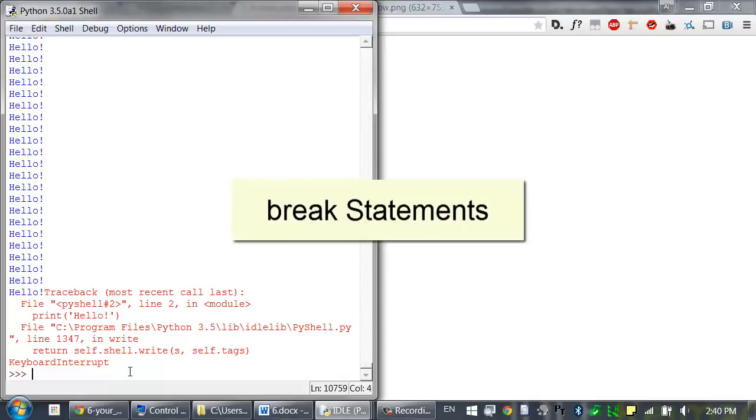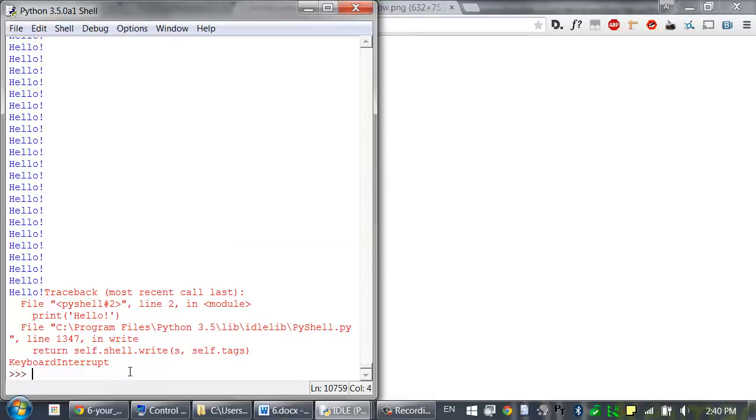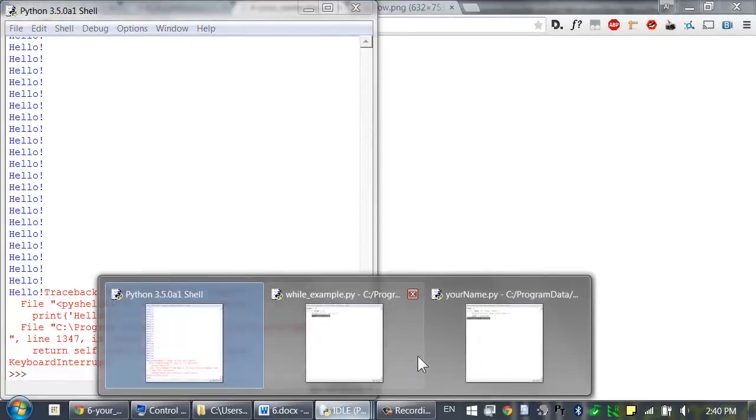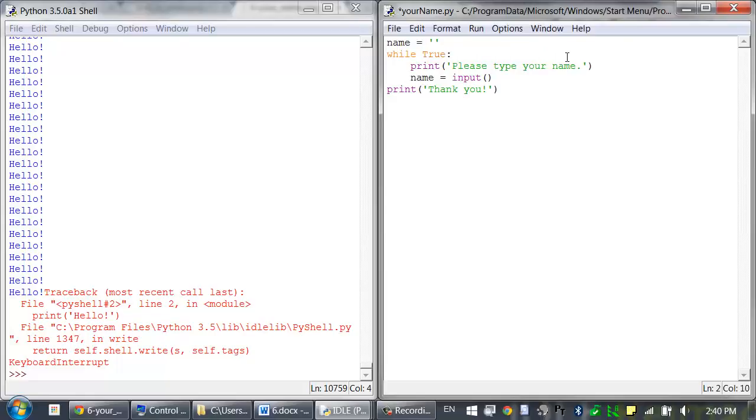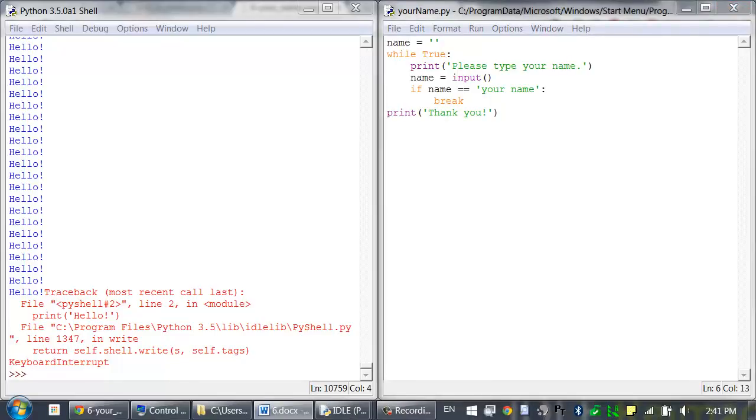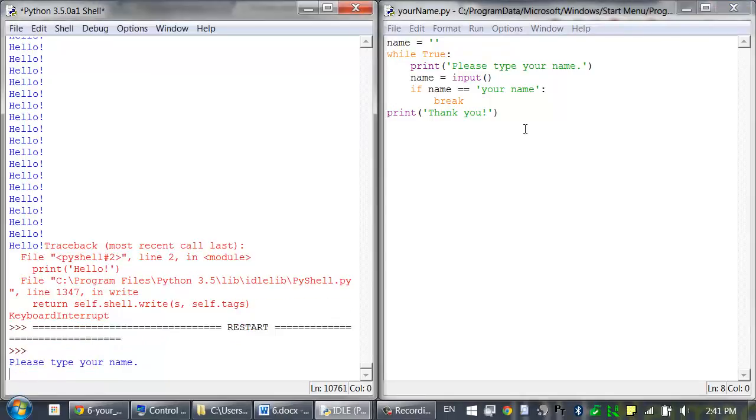The break statement causes the execution to immediately jump out of the loop. It doesn't even check the condition again, it just immediately goes to the first line after the end of the loop. So we can change our program to look like this. Instead of this condition, we can just make this an infinite loop by typing while True, and after here we can add if name equals your name, and if so, break. So just like before, this program asks the user to literally type in your name, and it will keep looping until you do.